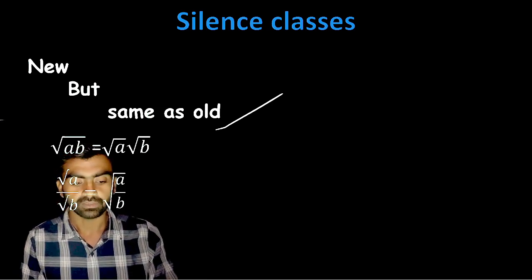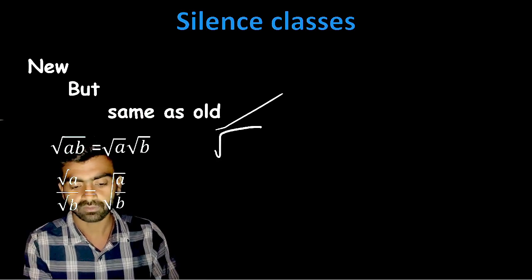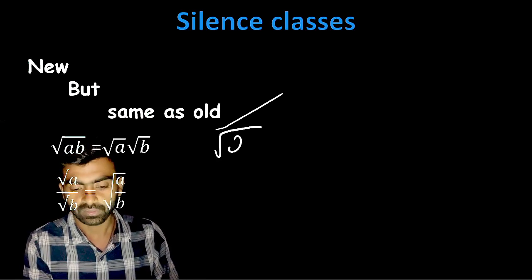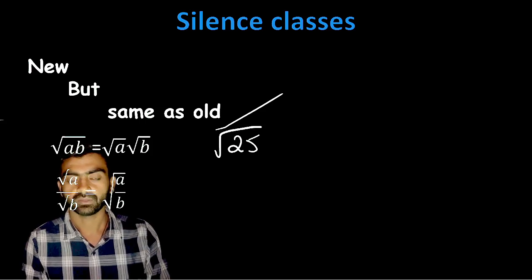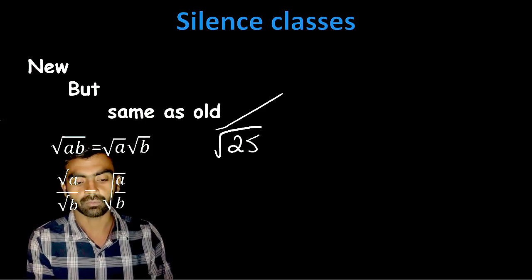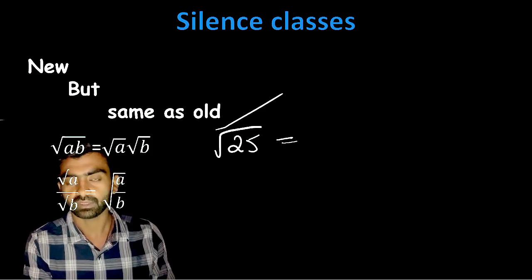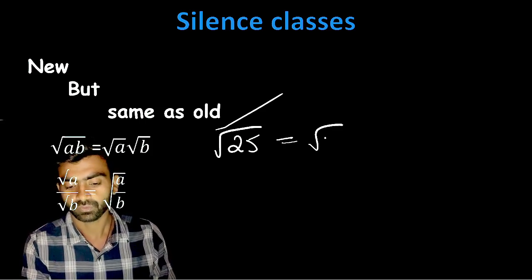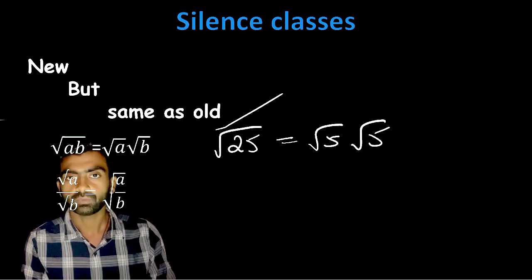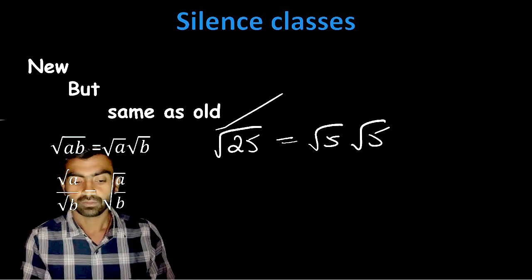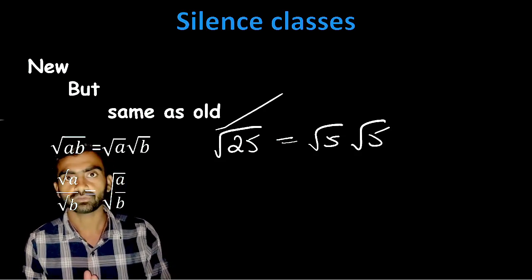Root AB means, say, root 25 is there. We can write it in the form of root A multiplied by root B. Root 25 can be written as root 5 times root 5. Both are equal. I hope you understood.